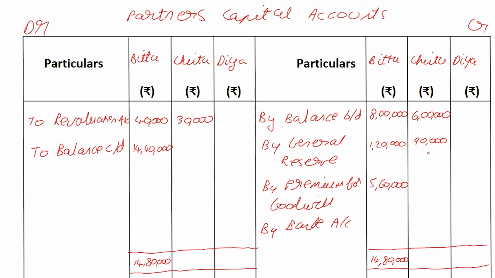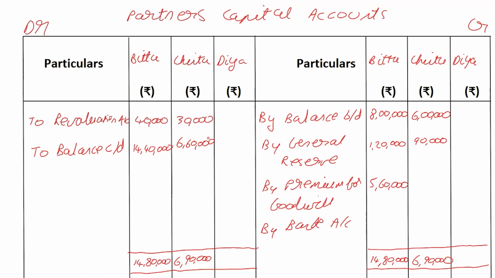Then 6 lakh 90. Okay, so we get 6 lakh 90. And again on this side, 6 lakh 90. And then we subtract 30. So I'm going to end up with 6 lakh 60. Now, I have to take the total of both of these partners' closing capital. I'm guessing it's going to be 21 lakhs. You can do the math. All right, what we're going to end up with is 21 lakhs. 14 lakhs plus 6 lakh 60,000 is 21 lakh.